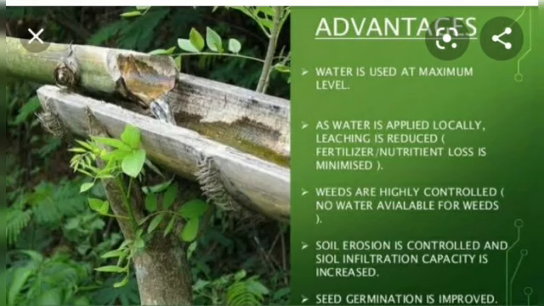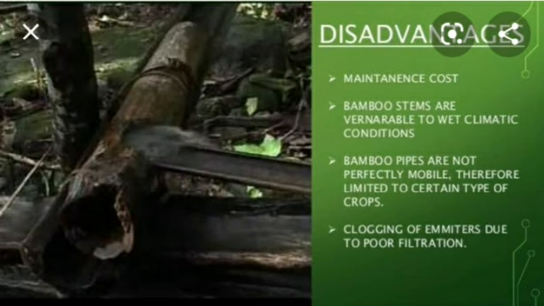Then what are the advantages of it? The water is used at the maximum level. Leaching is reduced. Weeds are controlled. Seed germination is improved. Now the disadvantage of the bamboo system is that the maintenance cost is very high, and after every 2 or 3 years the bamboo may rot. So the whole system requires to be set up again. That is the major disadvantage of it.